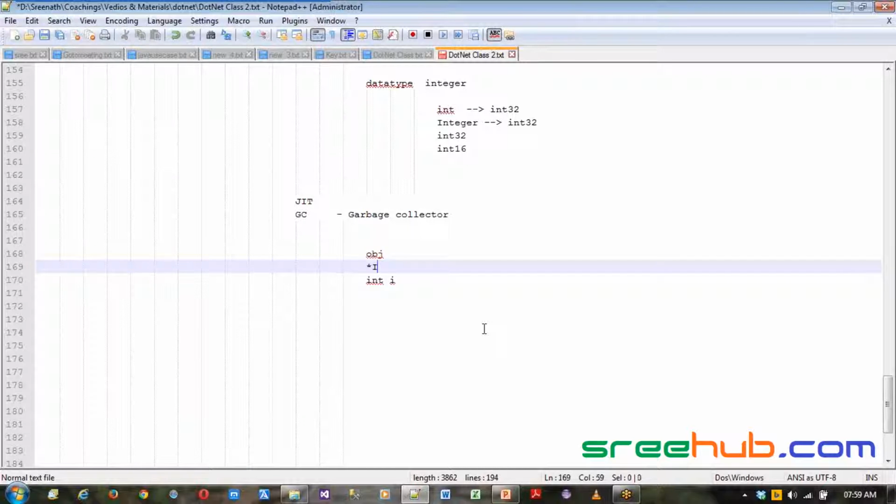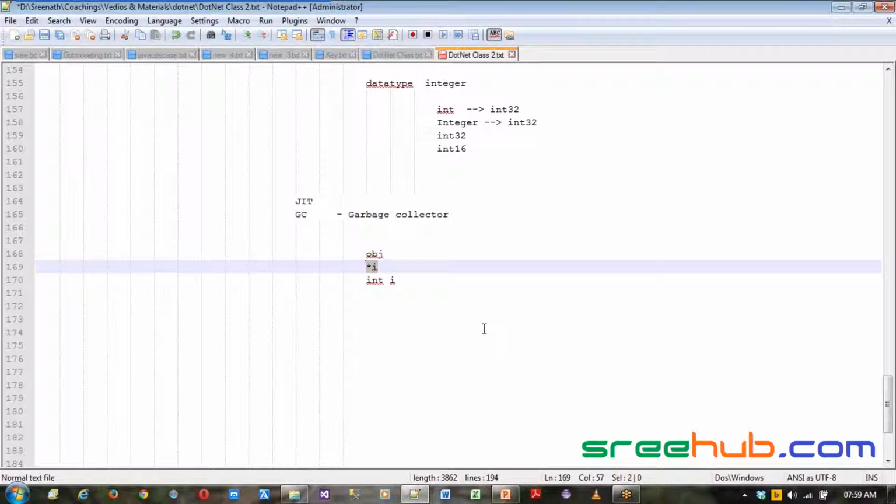or you can take even a pointer. Unless you disconnect the pointer from the memory, or clear this object or dispose this object, that memory will stay as it is in your heap memory. It will never be cleared. That is the main problem we had. Memory management was the main problem in C++. That is completely resolved here using our garbage collector.